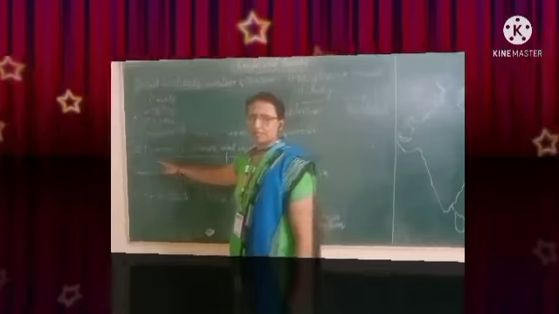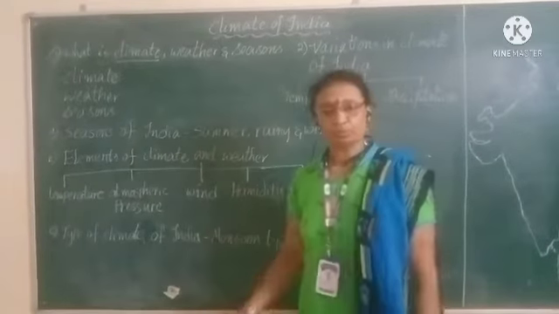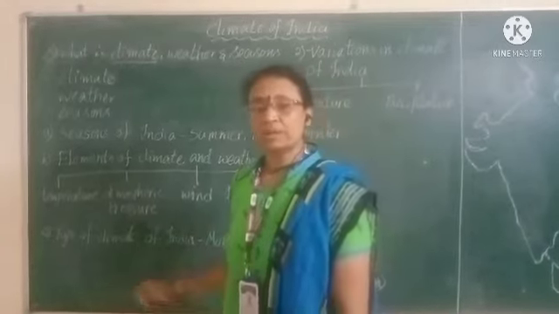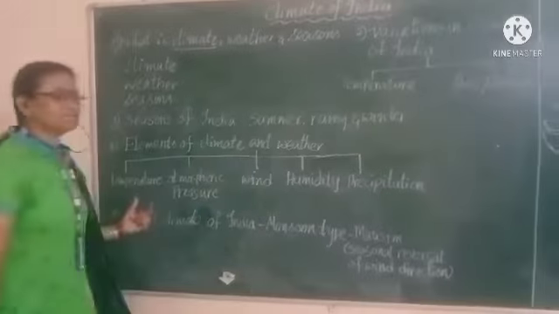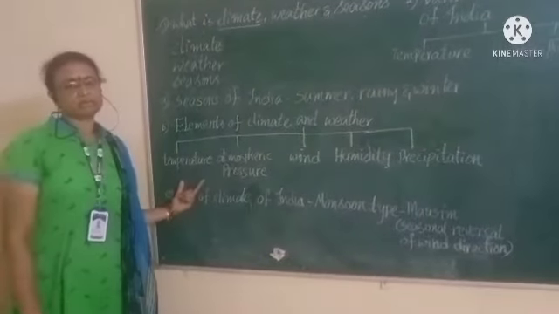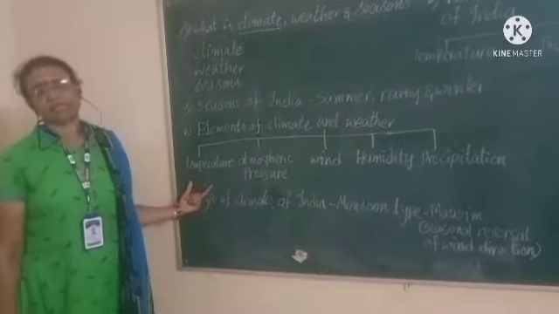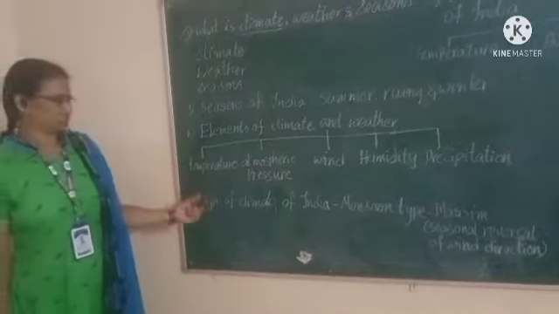We equally learn about the elements of climate and weather. For both the climate and weather, the elements are the same. Okay. What are the elements of weather and climate? Let us see. The first element of climate and weather is temperature. We all know that we receive the heat from the sun. The heat from the sun is referred to as temperature.